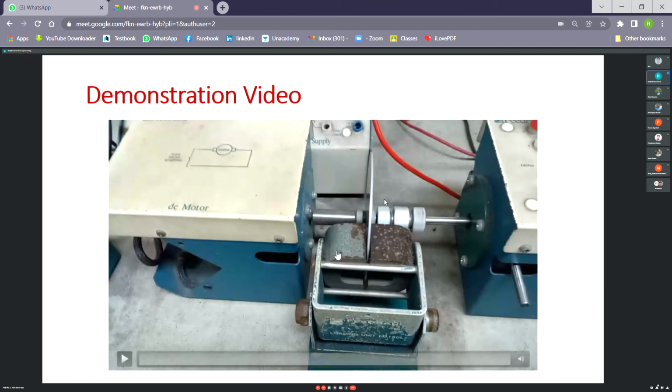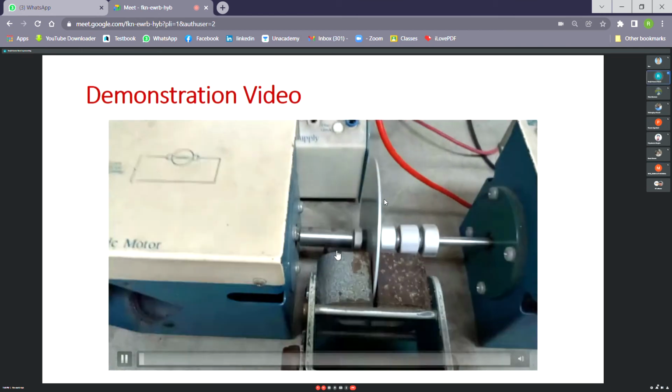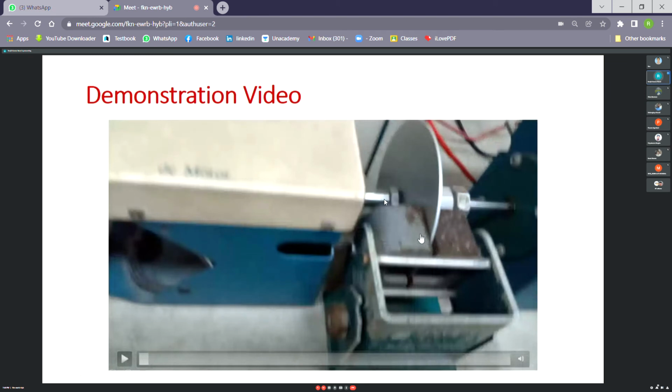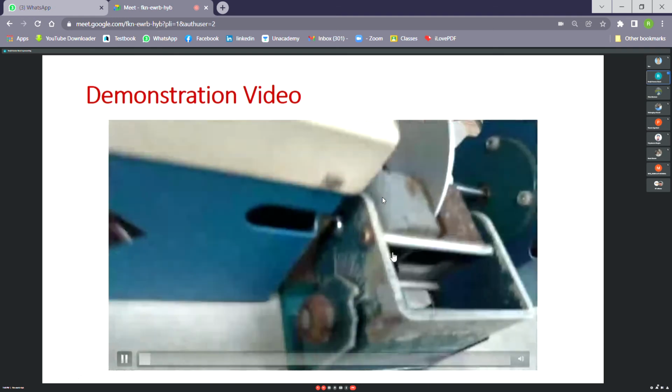So here, in this run, first we will allow the disk to rotate in the fully occupied condition, that is, the occupied condition of the air gap. It's occupying the full air gap, so it's brake position 10. Now we will change the brake position.